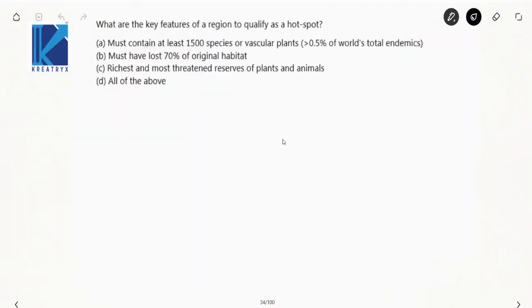What are the key features of a region to qualify as a hotspot? Now see here, we discussed this point in the first video of biodiversity itself. Your options: must contain at least 1500 species of vascular plants, yes; 0.5% of the world's total endemics, correct; must have lost 70% of its original habitat, yes; richest and most threatened reserves of plants and animals, yes. Your option is all of the above. These are the criteria to be a biodiversity hotspot.